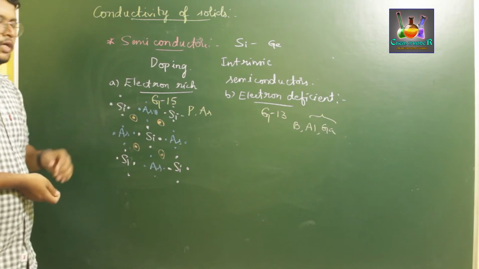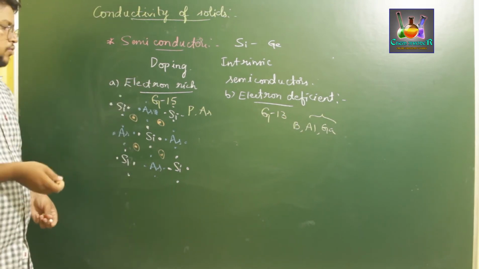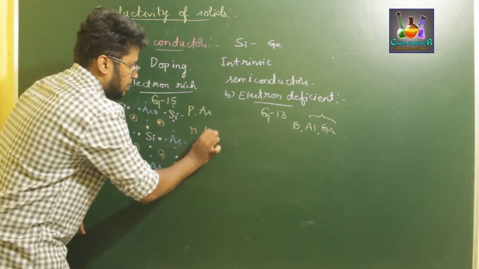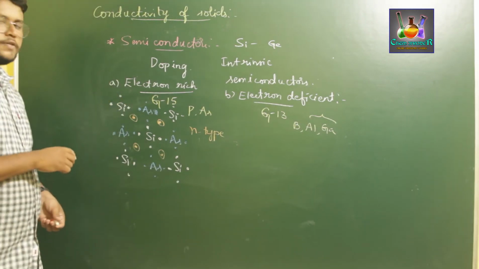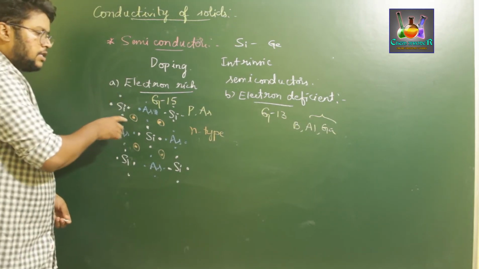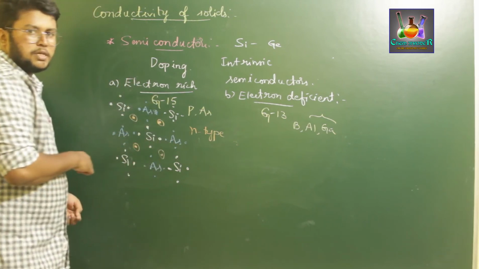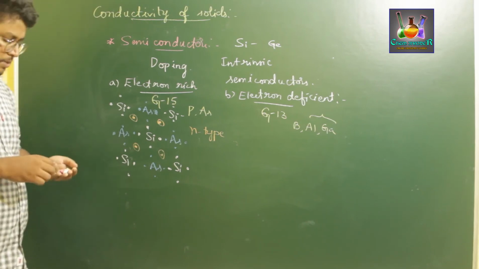Since the electron rich impurity induced current is formed by negatively charged electrons, this type of semiconductor is called an N-type semiconductor.